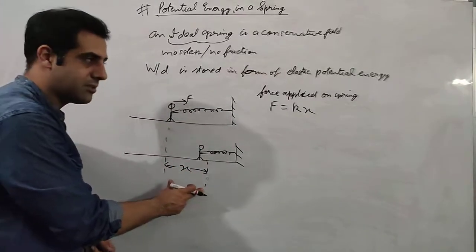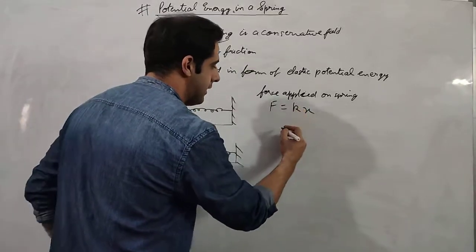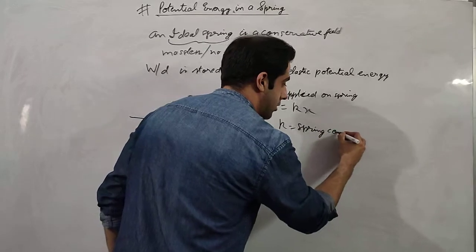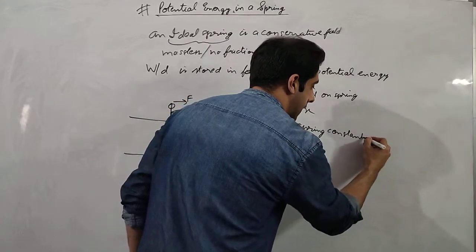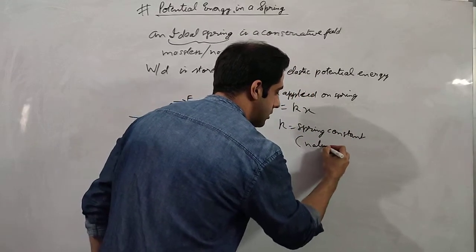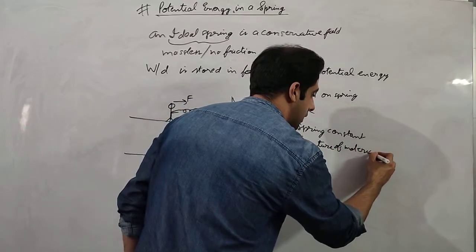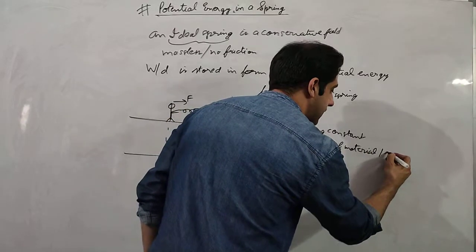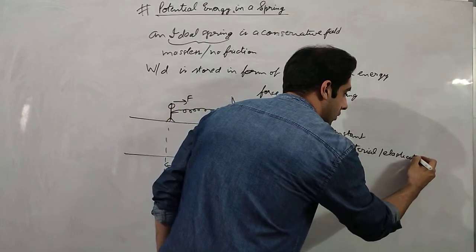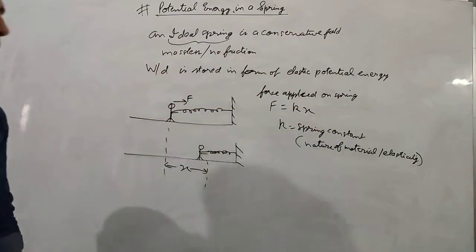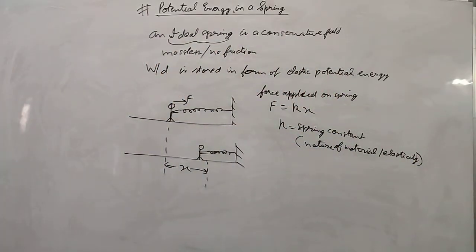So x is the displacement of the spring. This k is called the spring constant, and it depends upon the nature of the material of which the spring is made. The elasticity of that material defines the value of the spring constant.